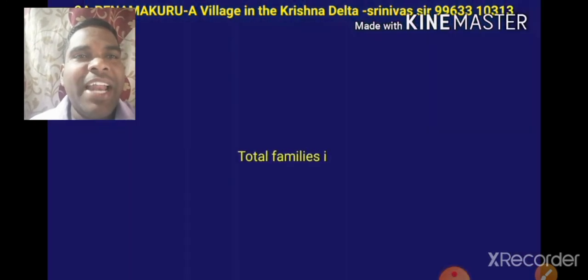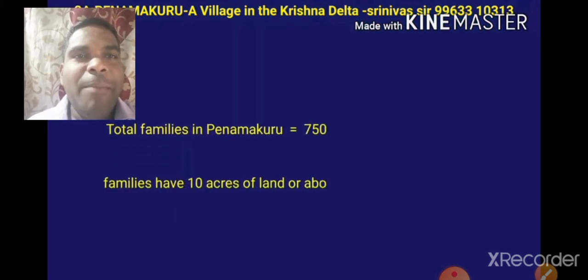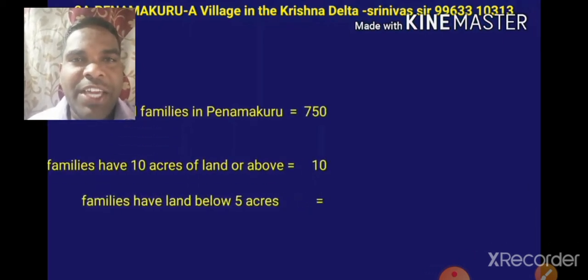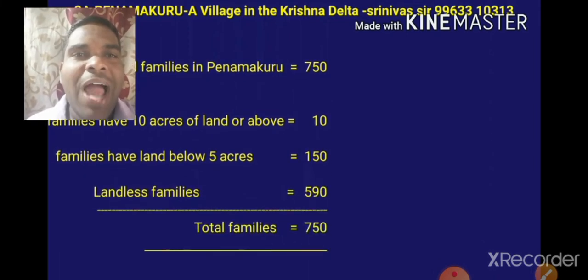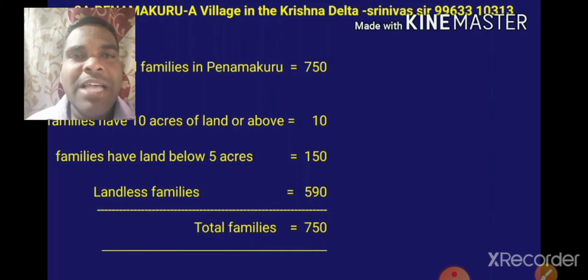Land ownership and tenancy. Total families in Penamakur village: 750. Ten families have 10 acres of land. Families with land below 5 acres: 150. Landless families are 590. These landless families are working as agricultural laborers, and some of the farmers take land from others. Understand children?